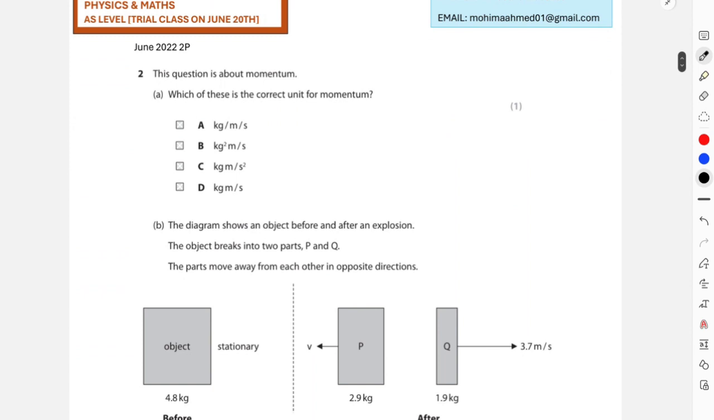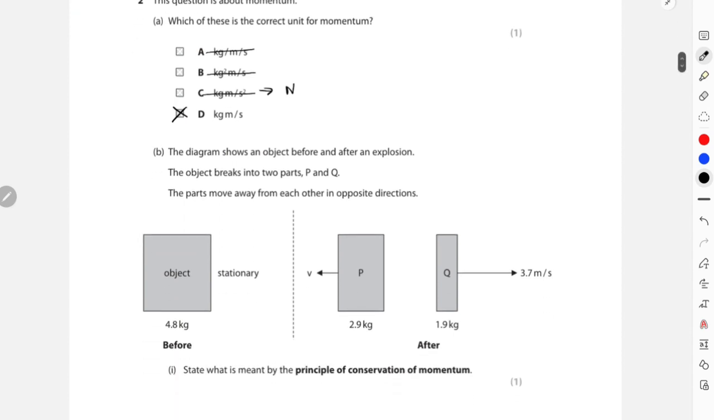Now let's move on to this question. This is from June 22 2p, and this question is about momentum. Which of the following is the correct unit for momentum? That is obviously kg meters per second. This is not correct. Again not correct. Again not correct. That is actually for force, right? So this is your final correct answer: kg meters per second, mass times velocity.